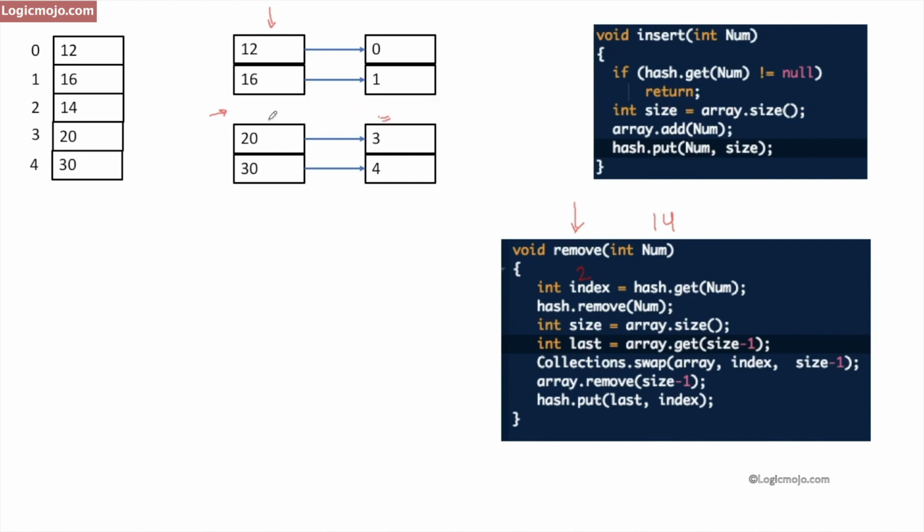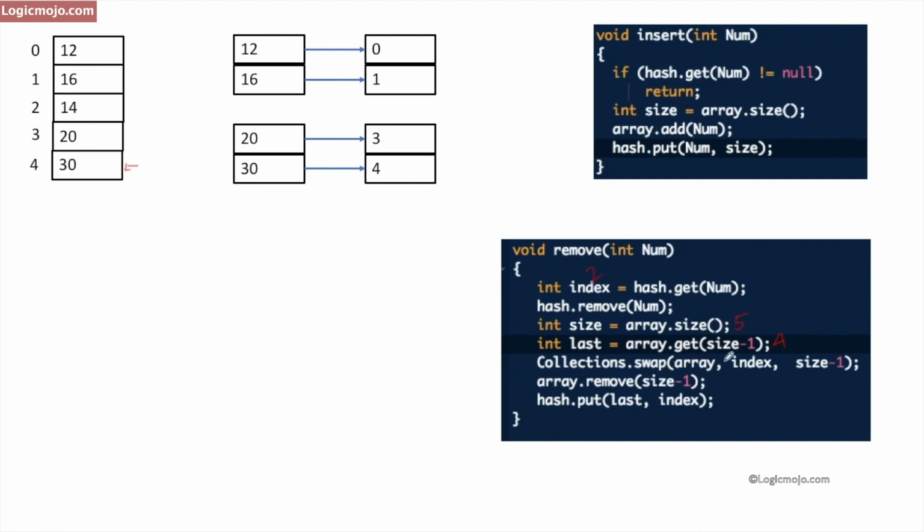So we remove this entry here, and after that we store the size of the array. The current size of the array is 5, so we store the size as 5, and then we find out the index, which is the last index of the array list, which in this case is 4. So how did we get that? Because the size we got is 5, so we perform size minus 1, and we get the last entry, which is 4, which is this particular entry, and then we perform the swap operations.